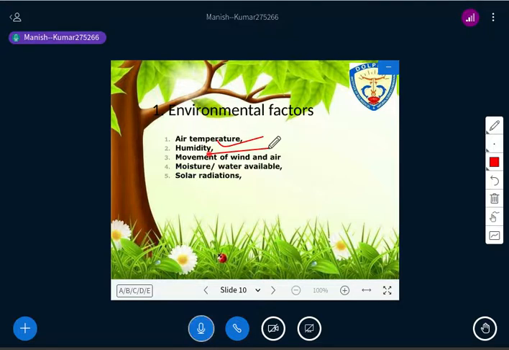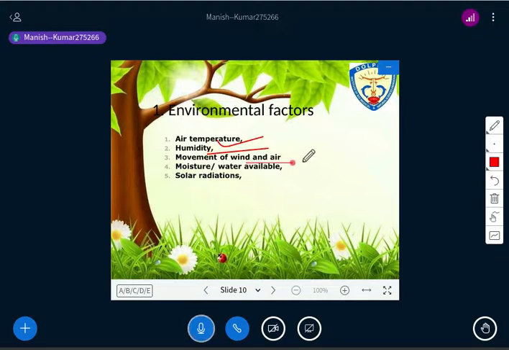Have you got that? So humidity also controls the amount of evaporation or the transpiration process. If more humid conditions are there, less evapotranspiration will happen, and vice versa. It means if there is less humidity, there is more evapotranspiration. Have you got the concept now?